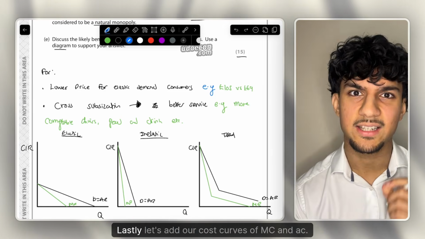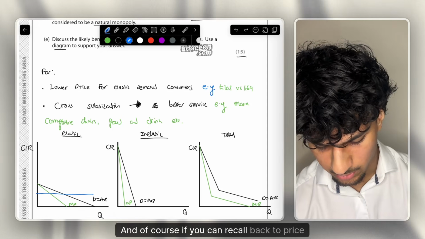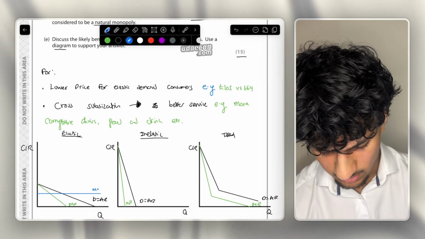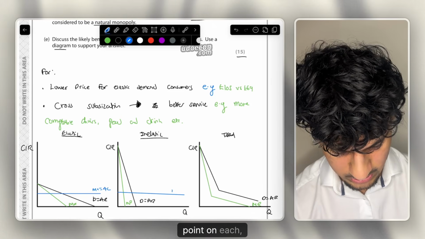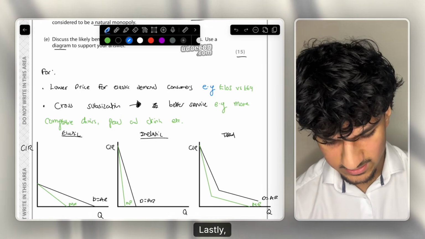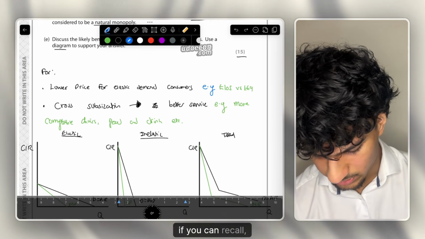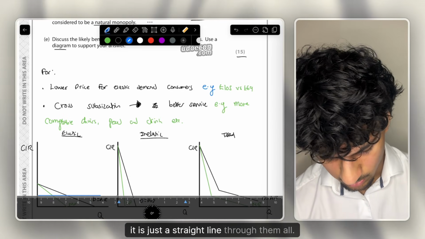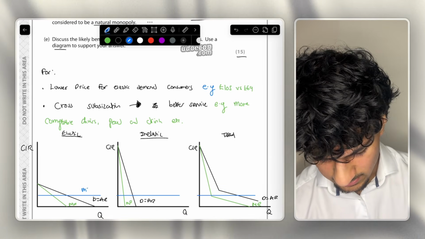So MR. Lastly, let's add our cost curves of MC and AC. And of course, if you can recall back to price discrimination, these are constants, so it's a straight line. So just make sure there's the same point on each of them. And that is pretty much your price discrimination diagram complete. On price discrimination diagrams, if you can recall, it is just a straight line through them all. And this would of course be where MC equals AC.